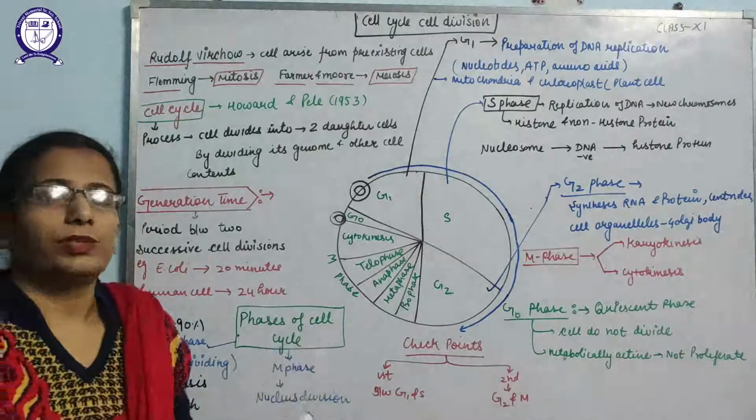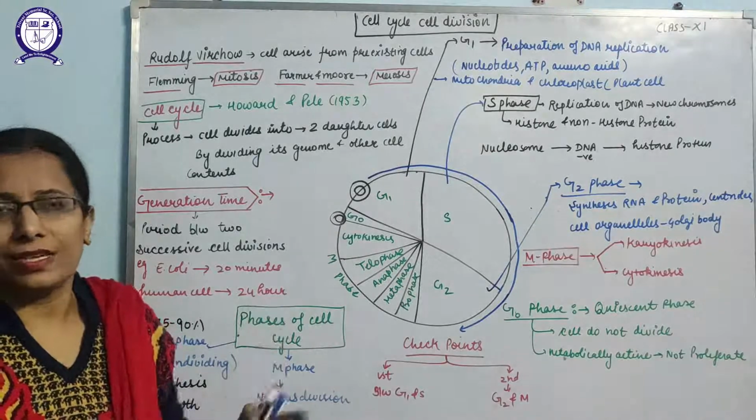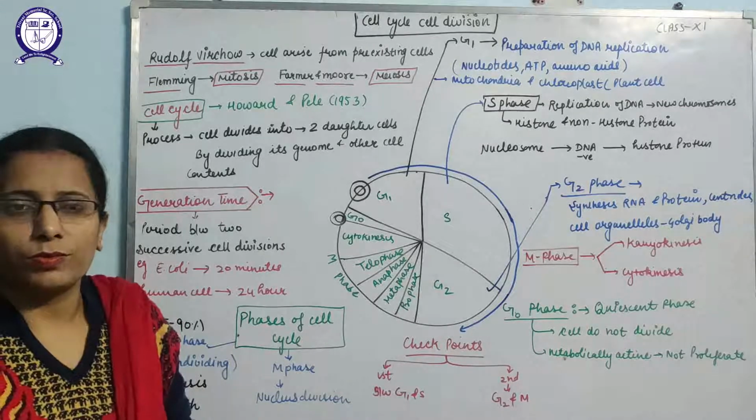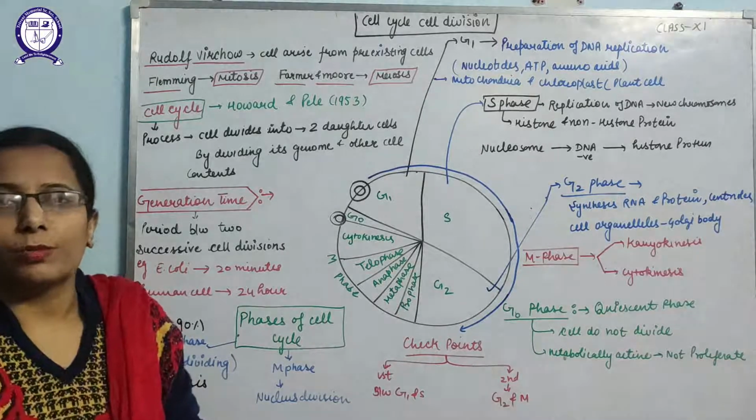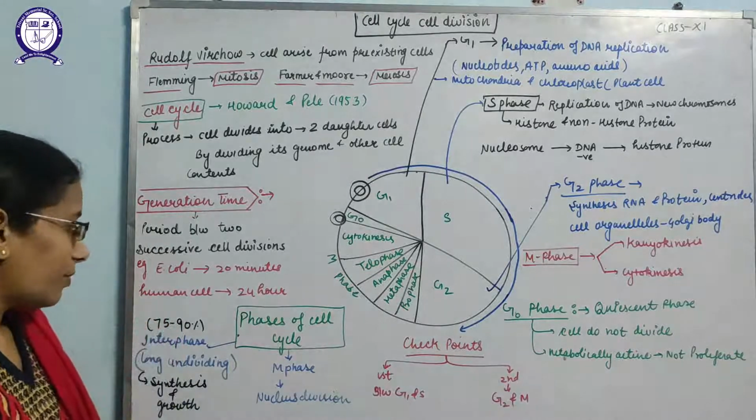That means, as you know, E. coli is a prokaryotic organism which is a single cell, so it takes a shorter time period, that is 20 minutes, as compared to human beings, which are complex organisms and take a longer time period. It takes 24 hours to multiply itself.